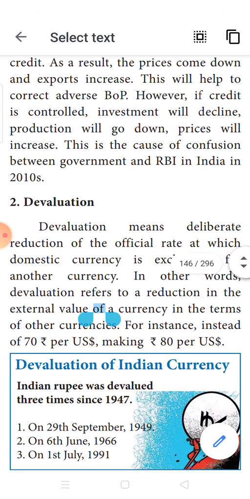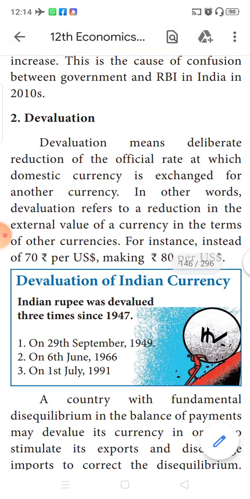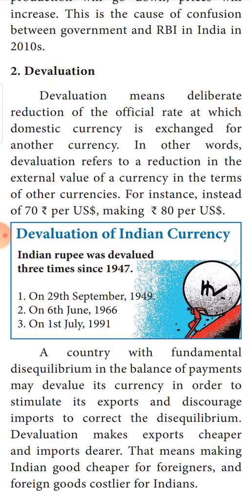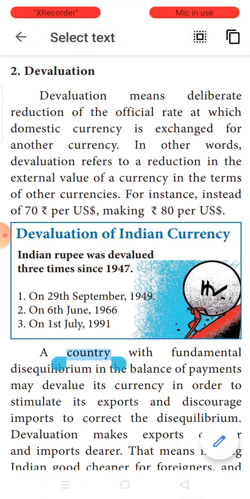Next is devaluation. This also we have seen. In 1991 was the recent devaluation. See, what is devaluation? It is a reduction of the official rate of the currency. The domestic currency's value is being reduced.